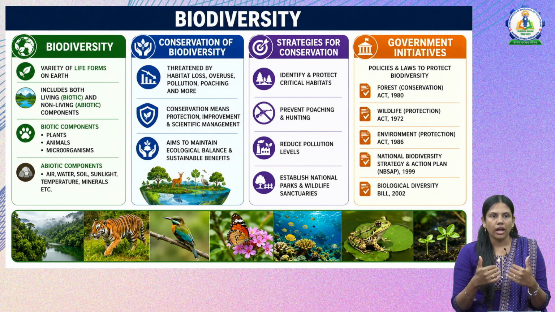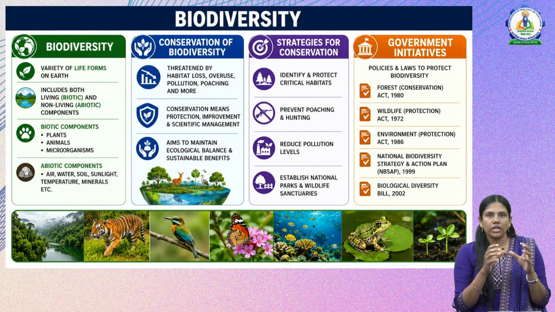Biotic means the living things like plants, animals, and microorganisms, and abiotic components mean non-living things like water, air, soil, sunlight, temperature, minerals, etc. Both biotic and abiotic components together are called biodiversity.